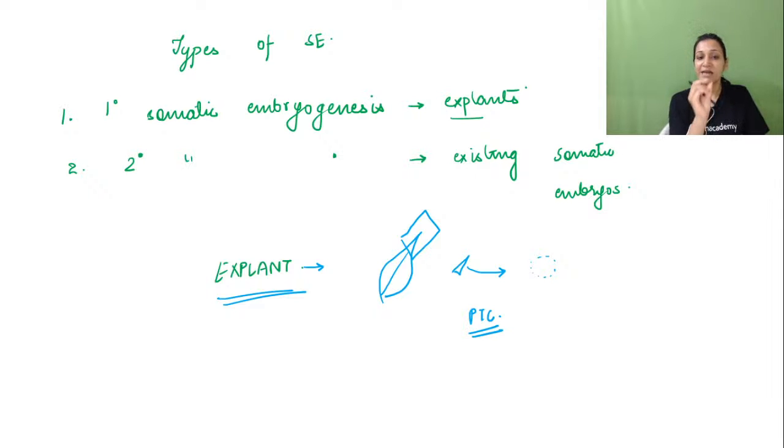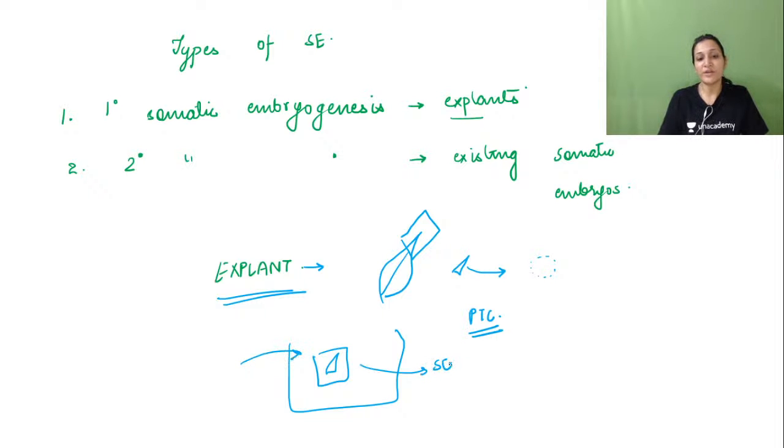So an explant is that small part of the plant which is used for development of a whole plant or somatic embryo, or whatever we are calling it. So that is an explant, right? So this we know now. What is an explant? And what is primary somatic embryogenesis? If we take this small part, the explant, keep it in the media, and directly induce it to develop into a somatic embryo, it is called primary somatic embryogenesis.